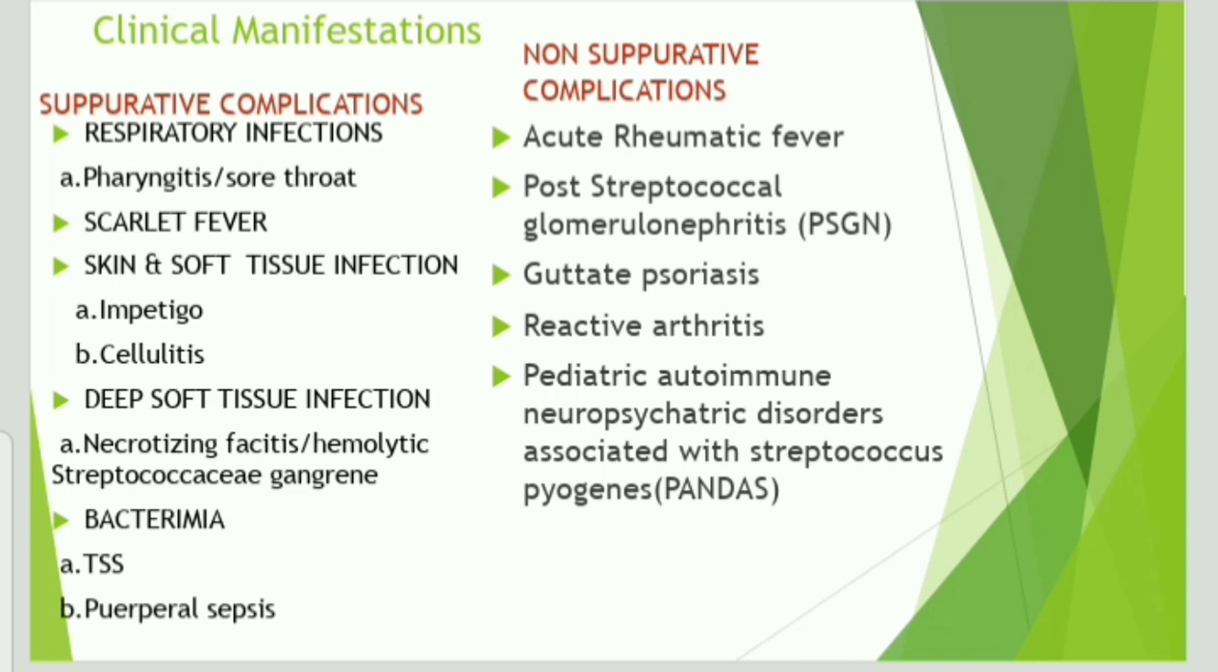Then scarlet fever, then skin and soft tissue infections, that is impetigo and cellulitis, deep soft tissue infections like necrotizing fasciitis or hemolytic streptococcal gangrene, and bacteremia, streptococcal toxic shock syndrome, puerperal sepsis. And non-suppurative complications include acute rheumatic fever, post-streptococcal glomerulonephritis, guttate psoriasis, reactive arthritis, pediatric autoimmune neuropsychiatric disorders associated with Streptococcus pyogenes. Let's discuss each one in detail.